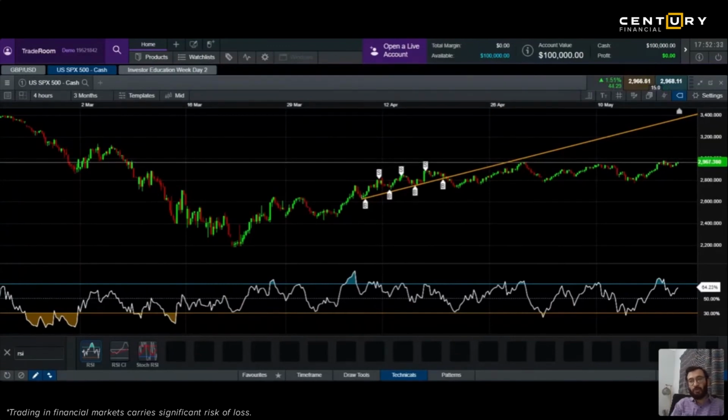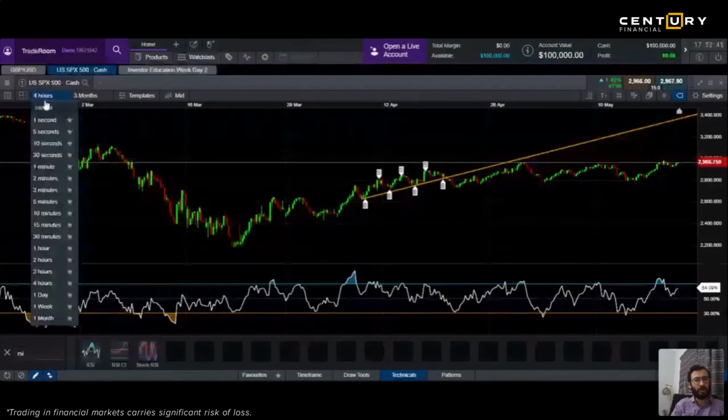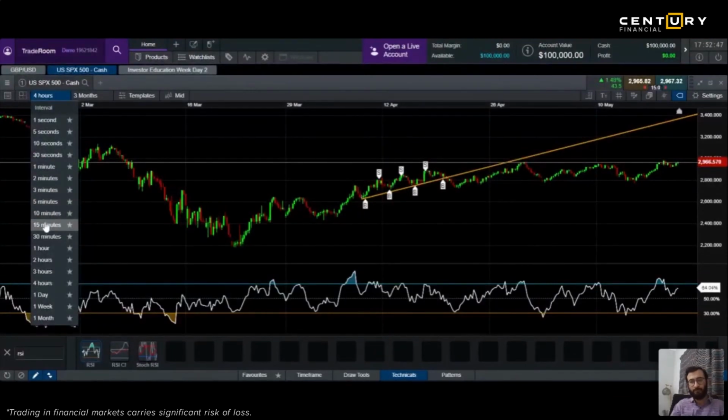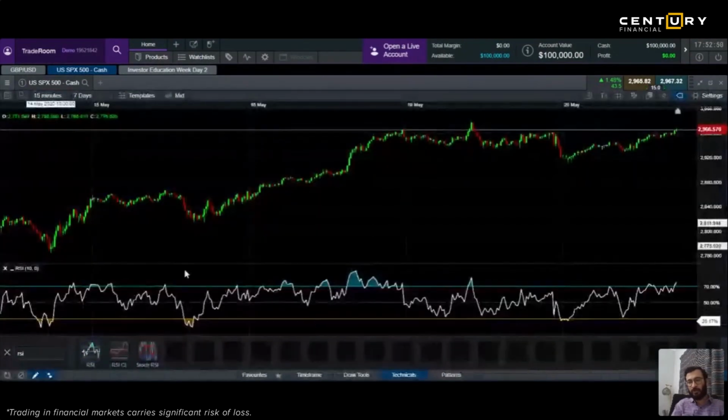It is again something which a lot of people do. You have your demo accounts, try to do this. Try to be a scalper. Look at a 15 minutes chart. Look, for example, at S&P 500. I will just very quickly have a look at a 15 minutes chart. Now look at this.